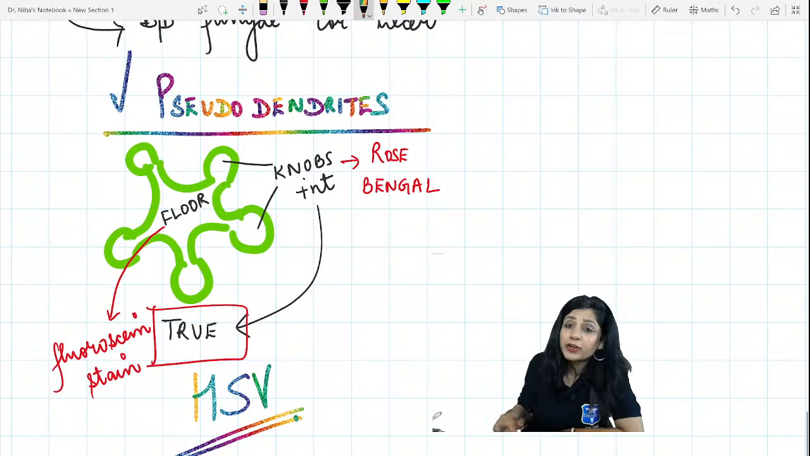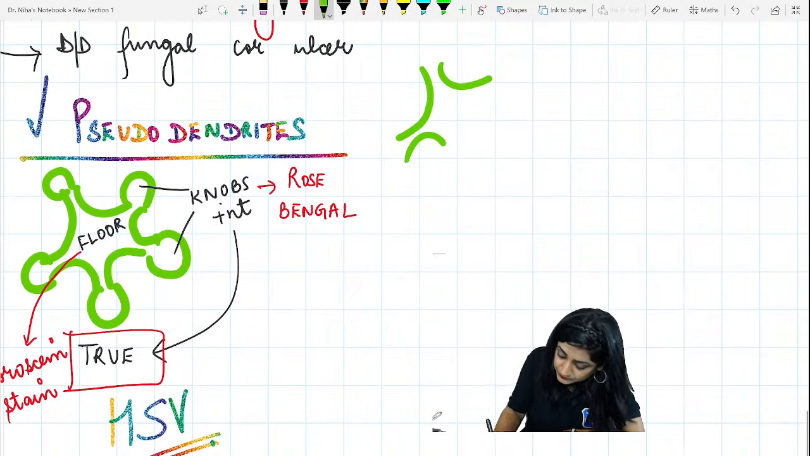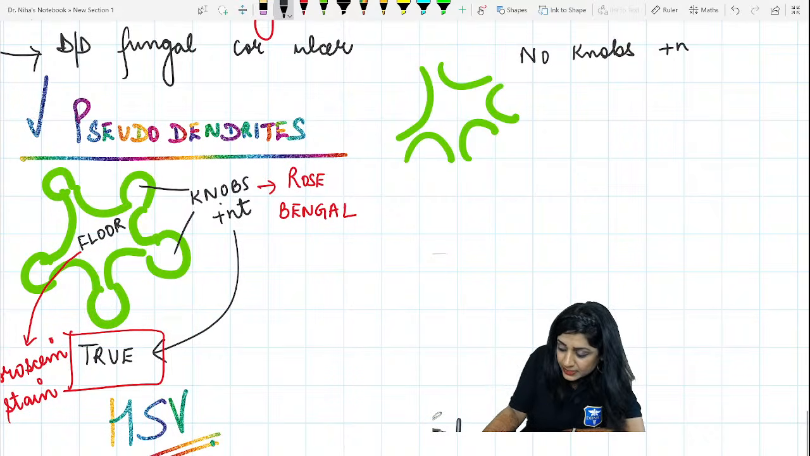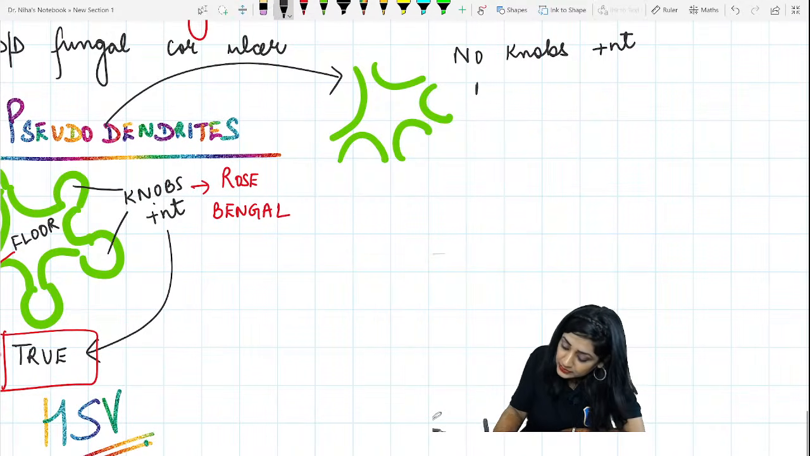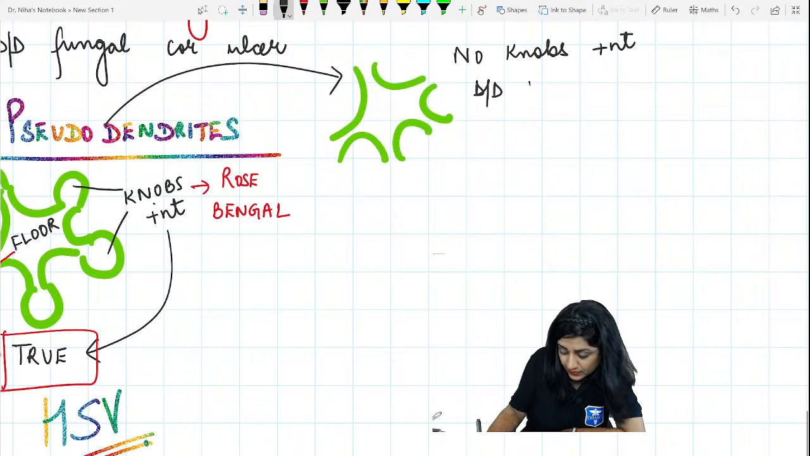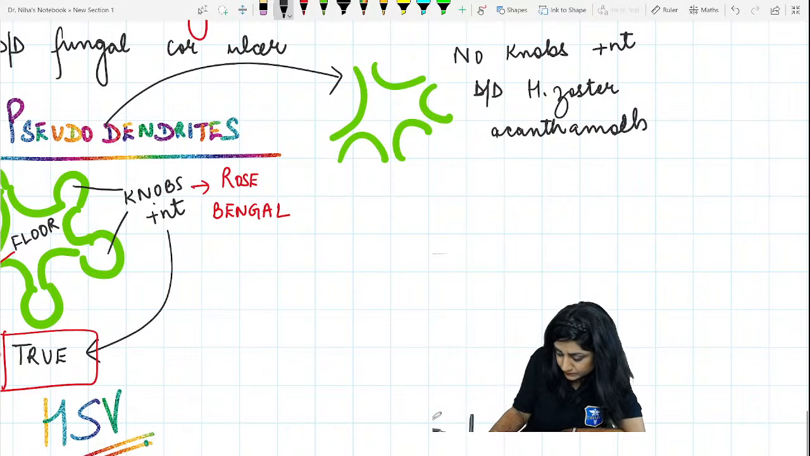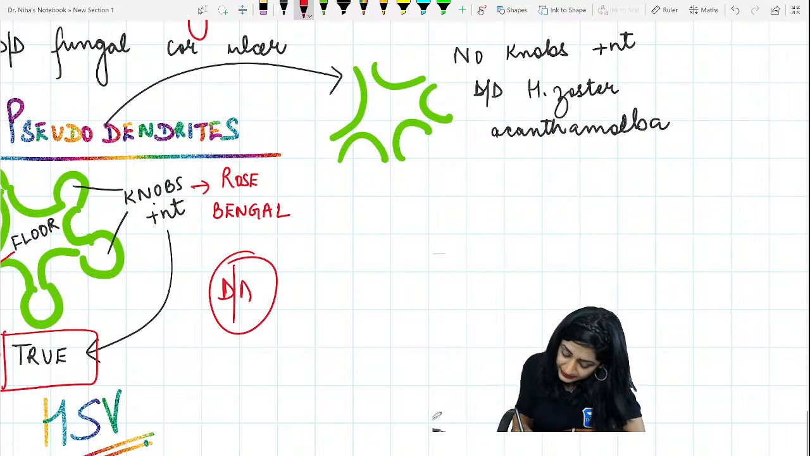Now what are pseudodendrites? In pseudodendrites I don't have knobs. Like this it is. So there are no knobs, then this is a pseudodendrite. Pseudodendrite is present in herpes zoster, also in acanthamoeba. So basically the next DD will be your viral keratitis.